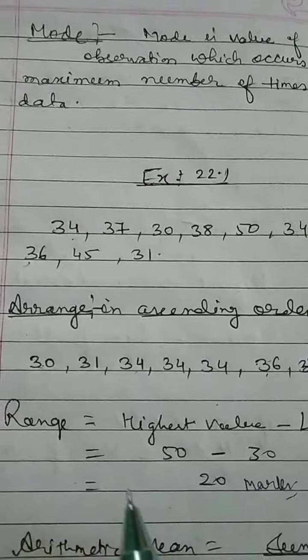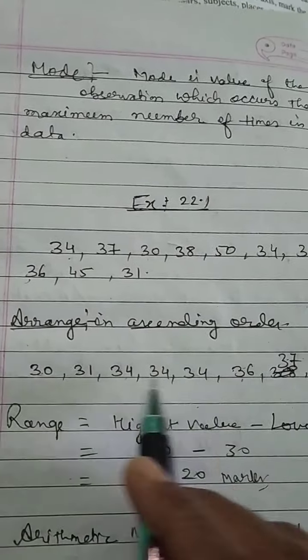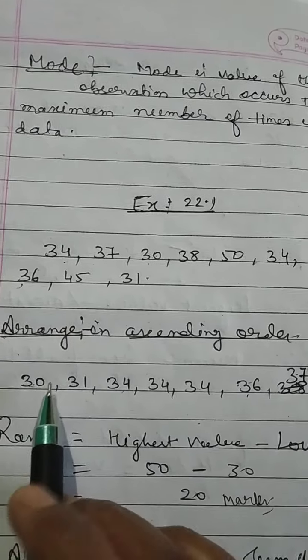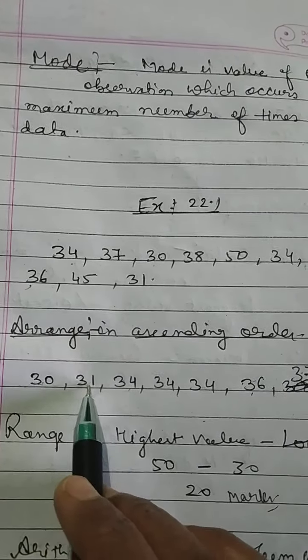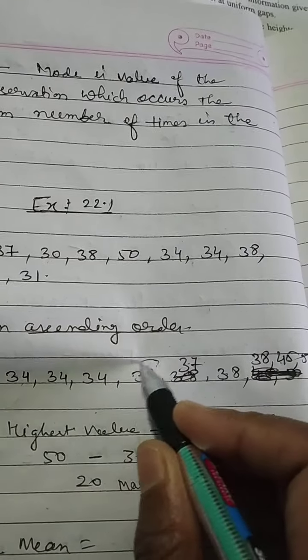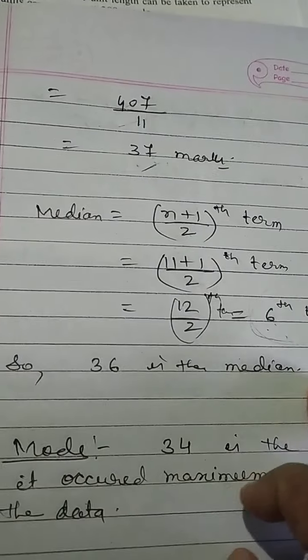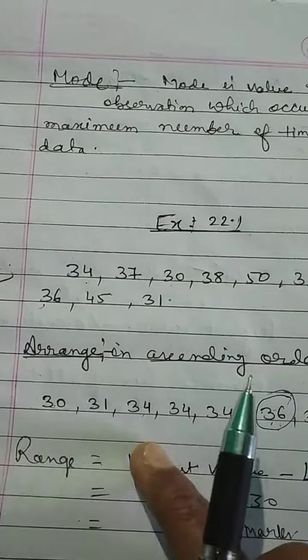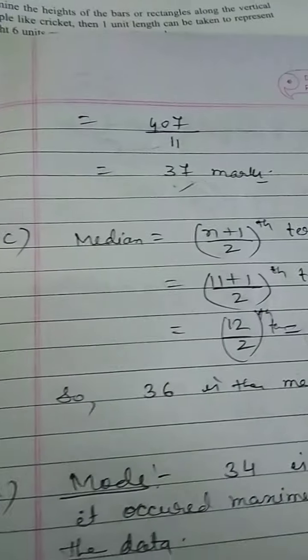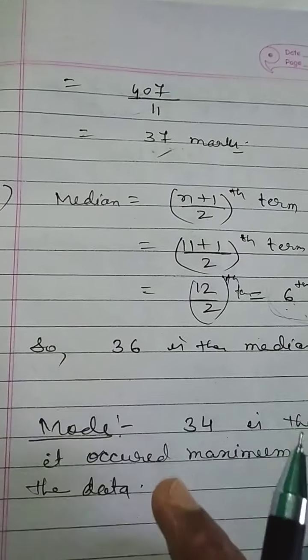Look at here. We have arranged this data in ascending order. So in this data only, the 6th term you have to find out. First term, second term, third term, fourth, 5th, 6th. So 36 is the median. Got it? So we will write 36 is the median. So it is necessary to arrange the data in order to find out the median. I hope it is clear to you.